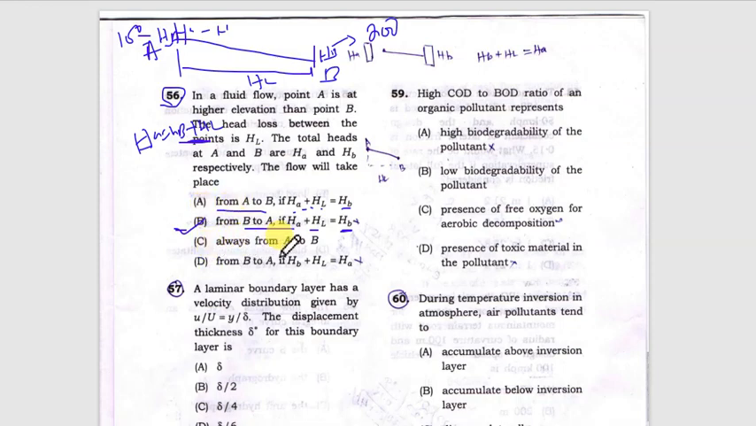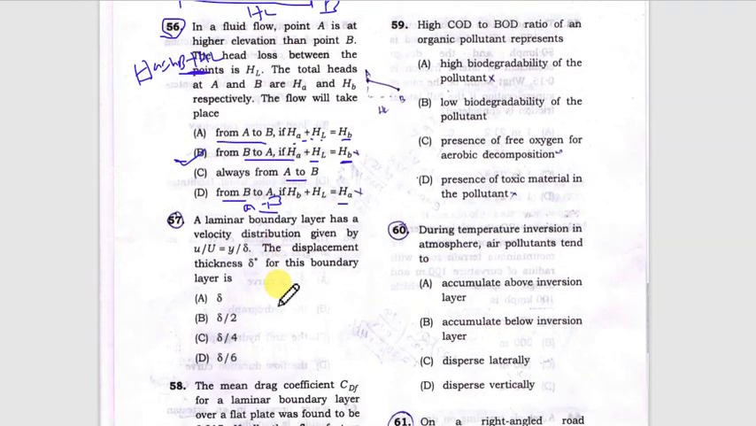Is it always from A to B? No, it depends upon the head at A and B. From B to A, if HB plus HL is equal to HA, no. If this condition happens, then flow will be from A to B, not from B to A. So option B would be the correct answer.